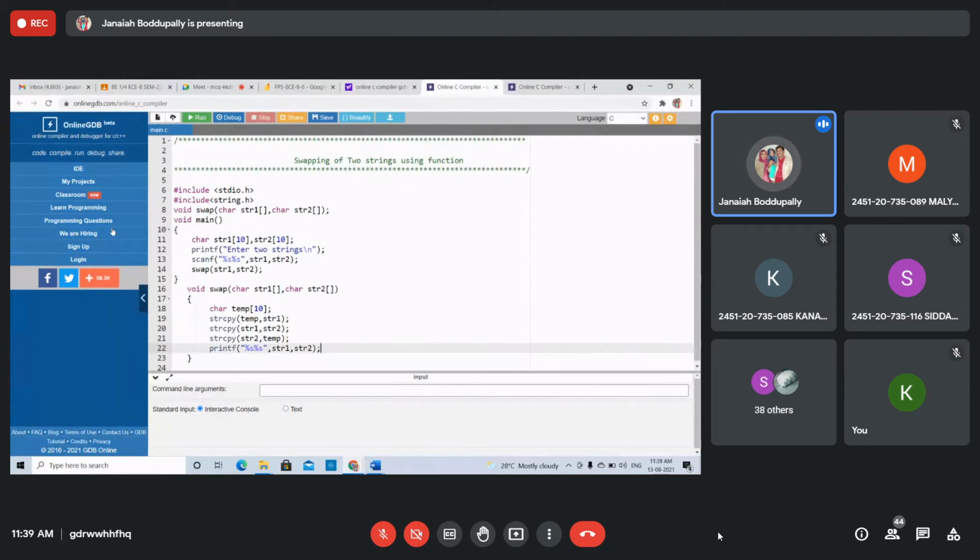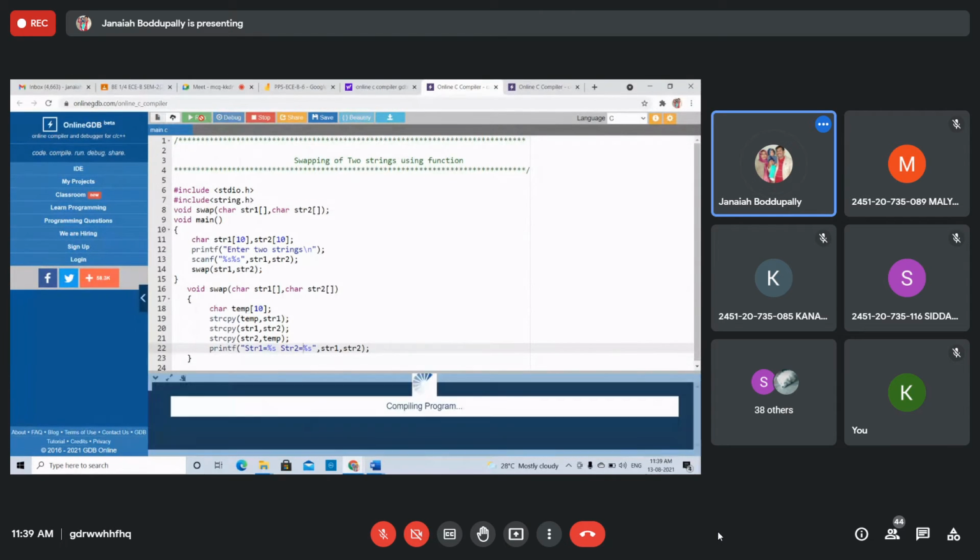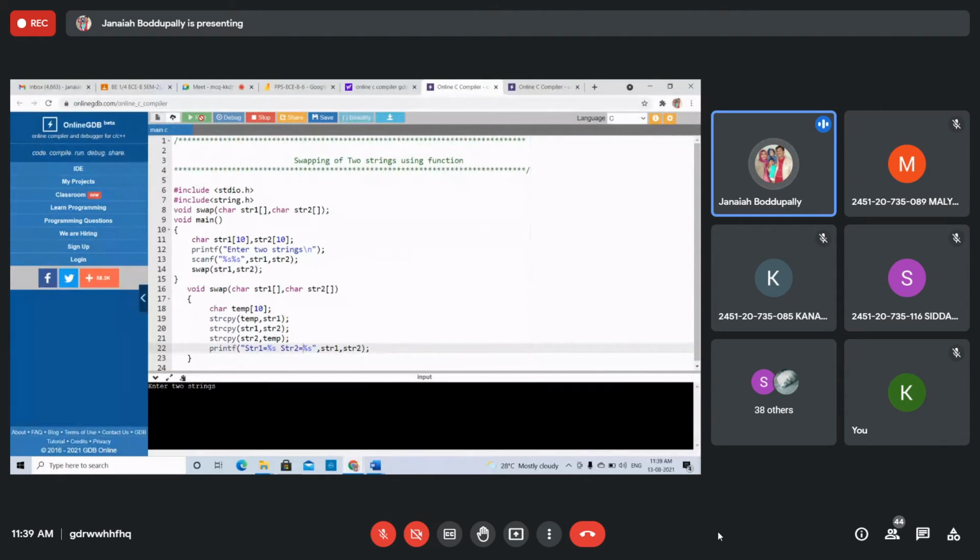What we entered: string 1 equals to %s, string 2 equals to %s. Yes, enter two strings.